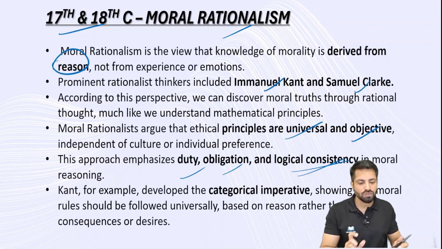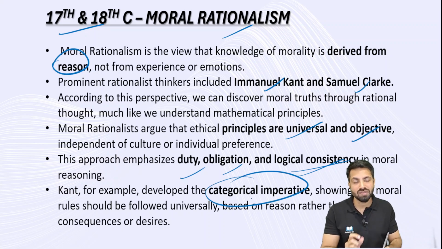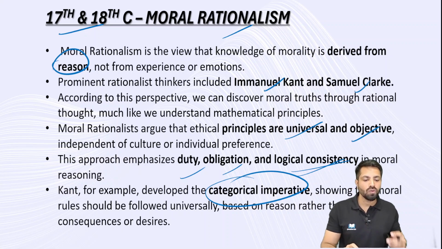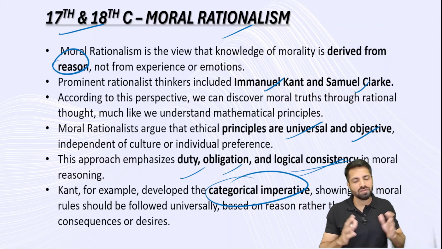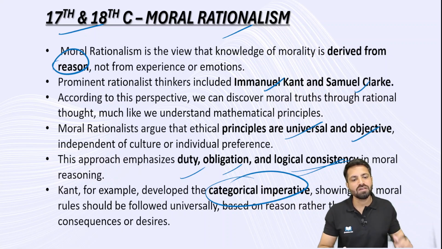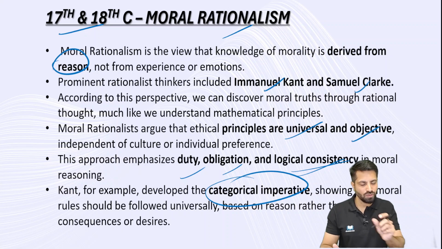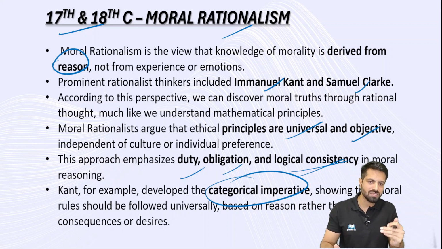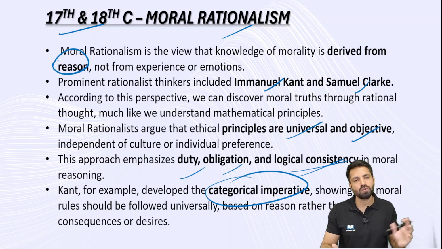As an example, the concept of the categorical imperative is given by Immanuel Kant. Under the categorical imperative, we focus on the fact that there are a few things which, no matter the situation, the consequences, or the time period, are not acceptable. One aspect you should not compromise is the dignity of an individual. Whether ancient, medieval, modern, or contemporary, you cannot compromise with the dignity of the individual. These are some of the examples that come under moral rationalism, and in the 17th and 18th century this idea was supported by many philosophers.